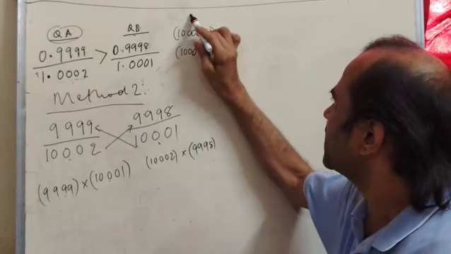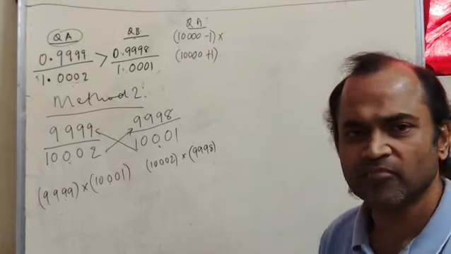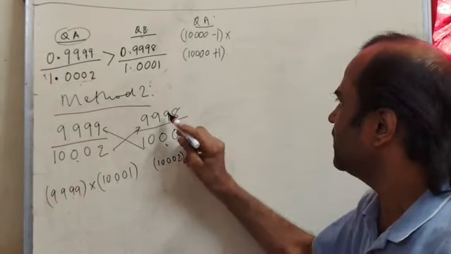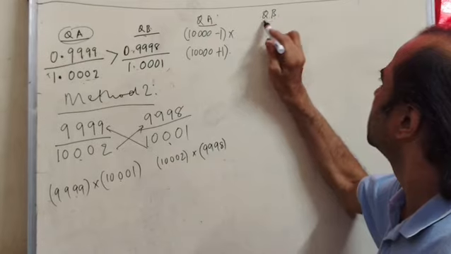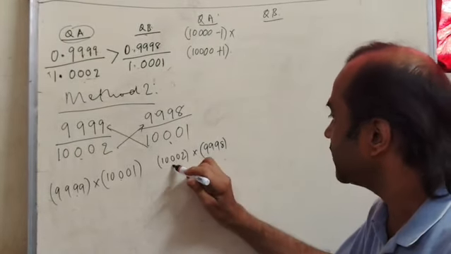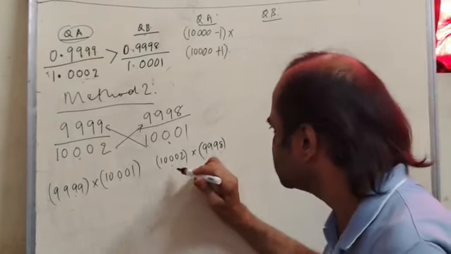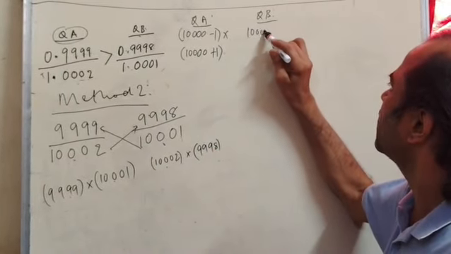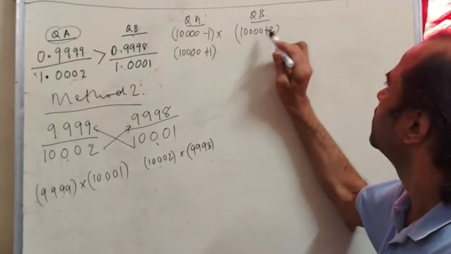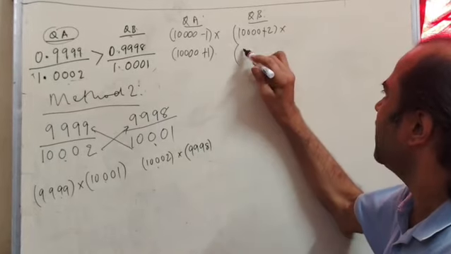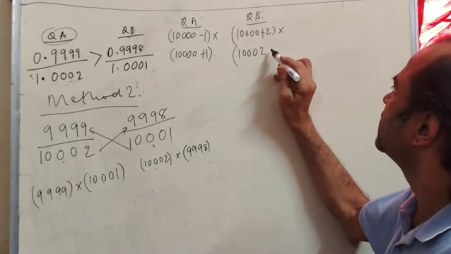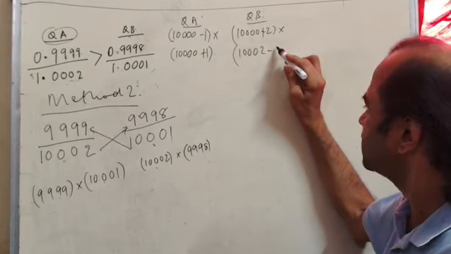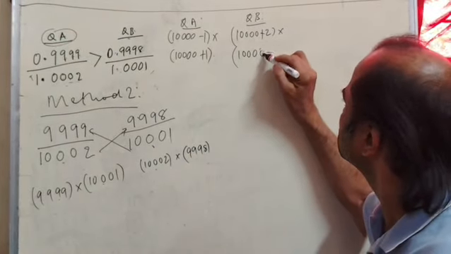So this is the product under quantity A. Now under quantity B, 10,002 is 10,000 plus 2, and 9998 can be written as 10,000 minus 2.